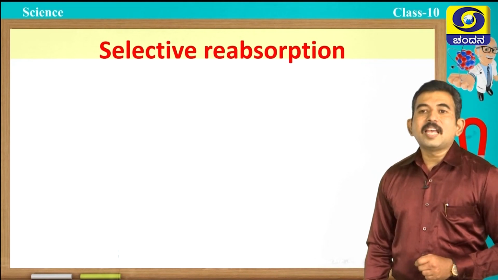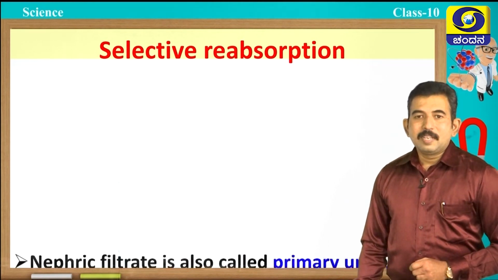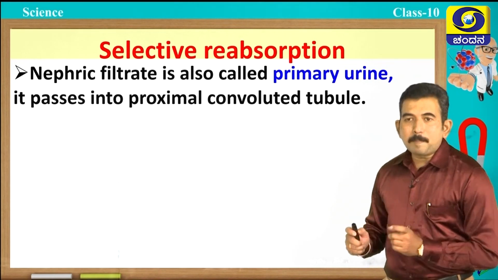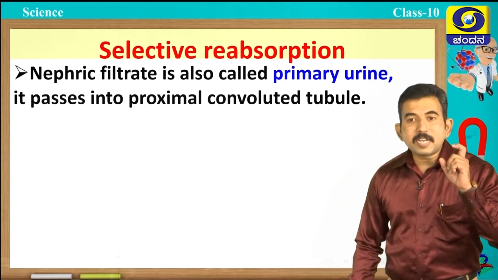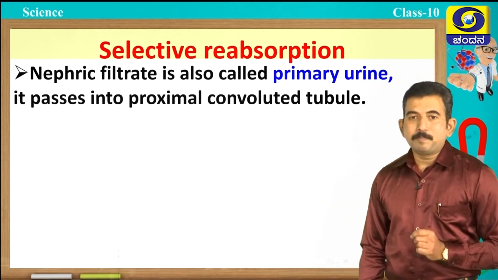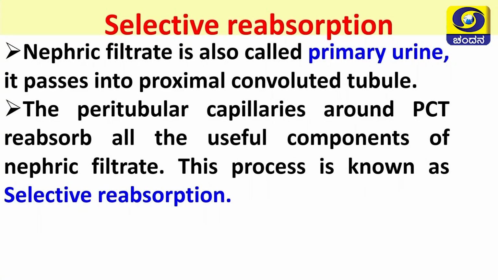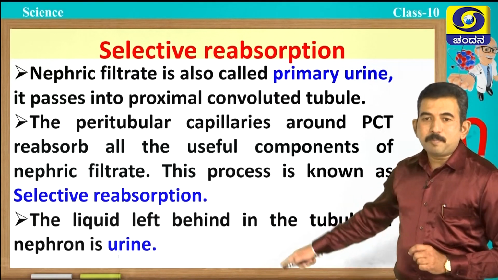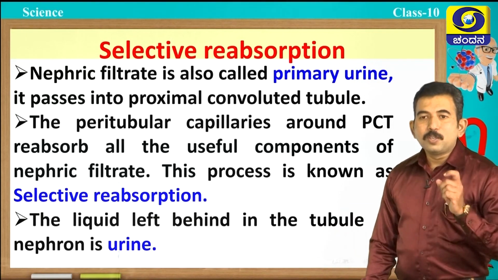Next stage is selective reabsorption. Now, the nephric filtrate travels through the tubular part of the nephron. This nephric filtrate is also called primary urine, and when it is transported through the tubular part, peritubular capillaries which are present around the proximal convoluted tubule reabsorb all the useful components of the nephric filtrate, and this process is known as selective reabsorption. Students, now the liquid which is left behind in the tubule is called urine.